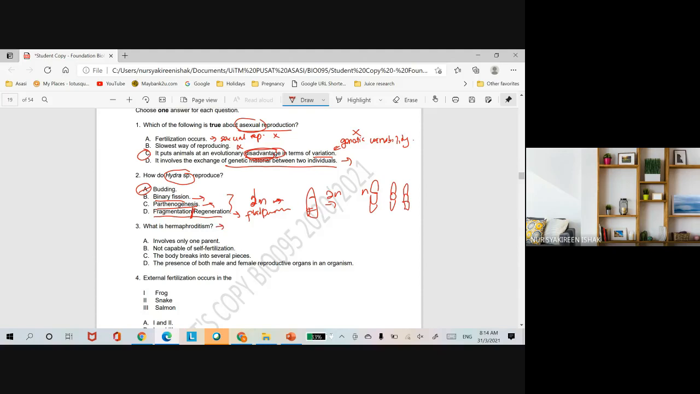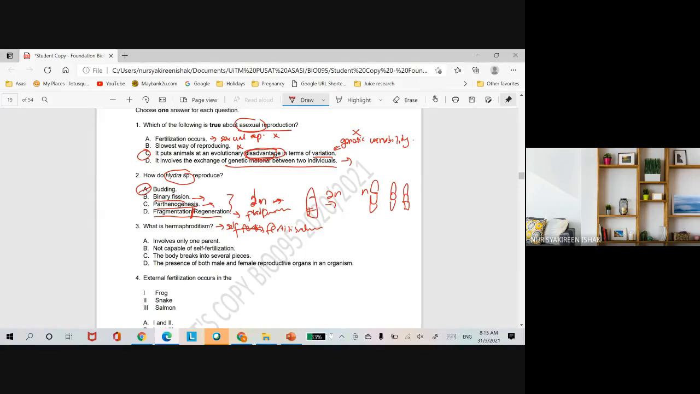Hermaphroditism is a condition where an organism will have both male and female reproductive systems. So when that organism has both, it can produce both sperm and eggs. Because it can produce its own sperm and eggs, it can undergo self-fertilization. So the individual is capable of producing its own offspring.